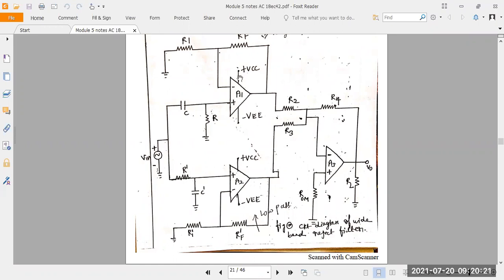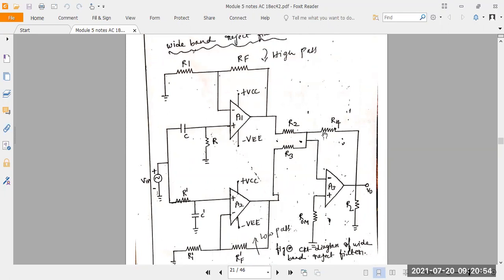So here connect the high pass and low pass. The output of these two is connected via a subtractor circuit, means differential amplifier. Understood? So the output of high pass and low pass is connected via subtractor or differential amplifier. Non-inverting is connected to ground here. Inverting is connected to the output of these two filters, low pass and high pass. Then R4 is the feedback resistance. You have to practice this one.